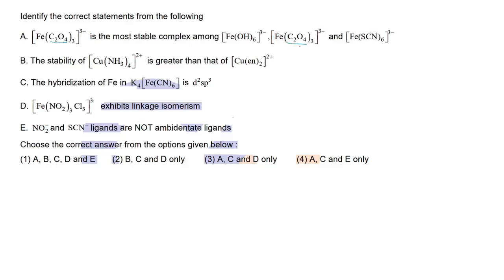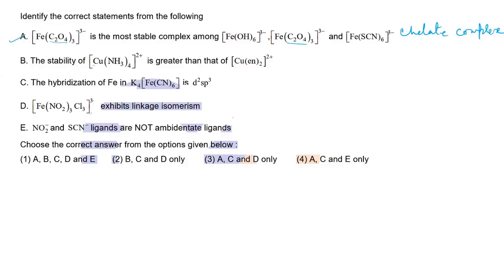And oxalate is also a bidentate ligand. Among these, oxalate is a bidentate ligand, so chelate complexes will always be more stable. Okay, so this one is correct.